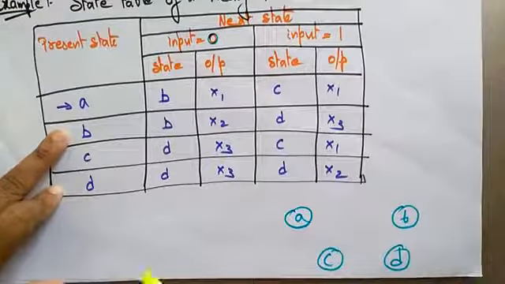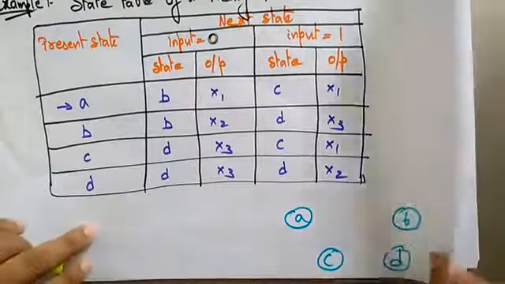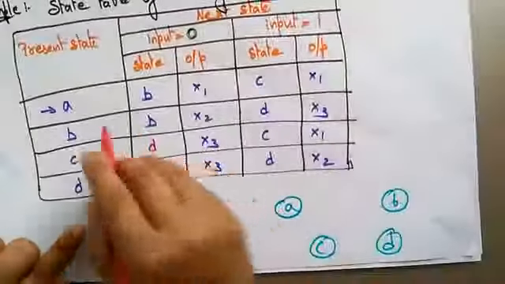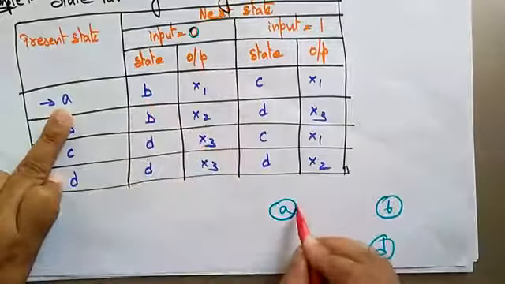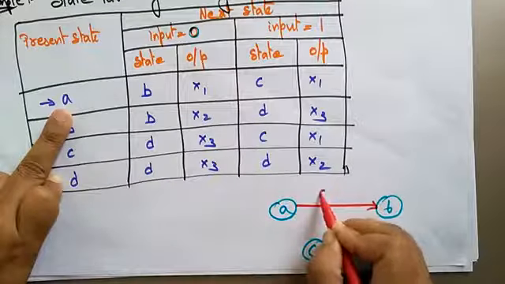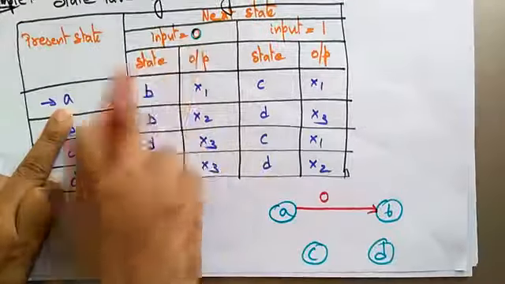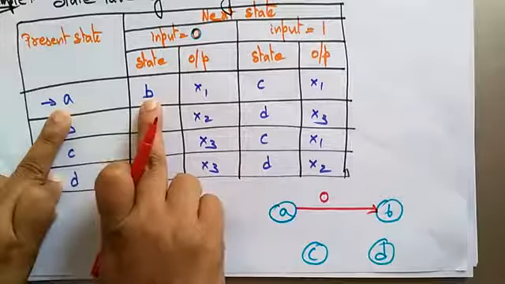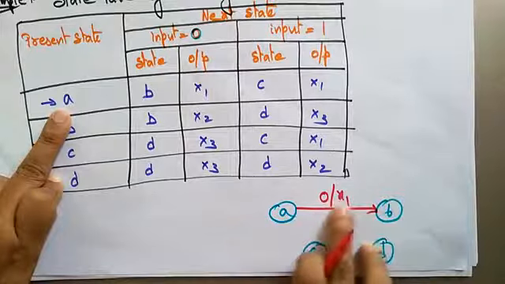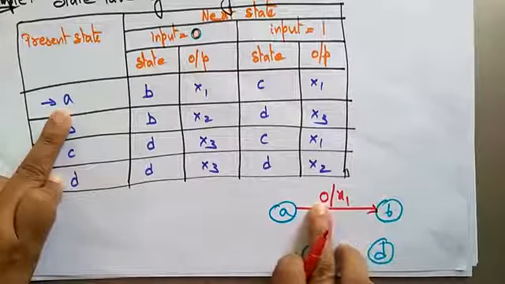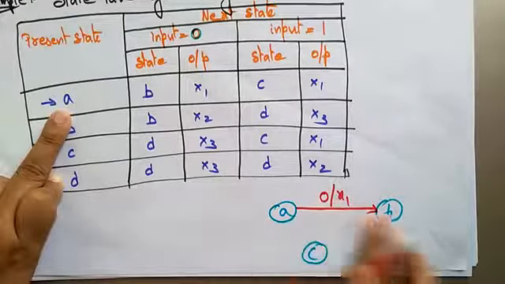So on input 0, what is it saying? On input 0, the present state A is going to the state B and producing the output X1. This is the representation: this is the input and this is the output for the particular transition.